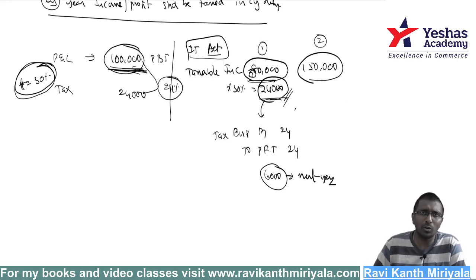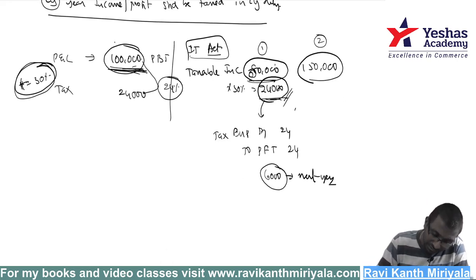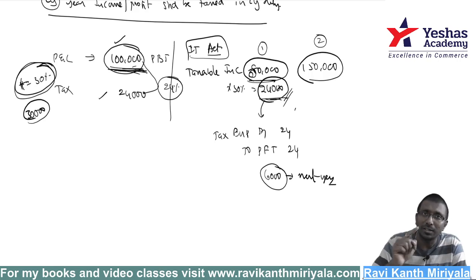How are you saying you are liable, sir? See, over 1 lakh I have to pay 30,000 rupees. But how much did I pay? 24,000 I paid. That means balance 6,000, am I liable or not? You are liable. That's why, as per the standard, we create deferred tax liability.